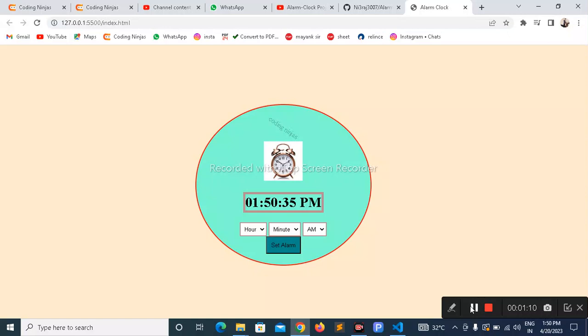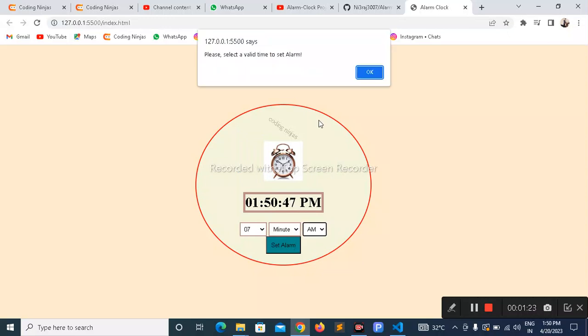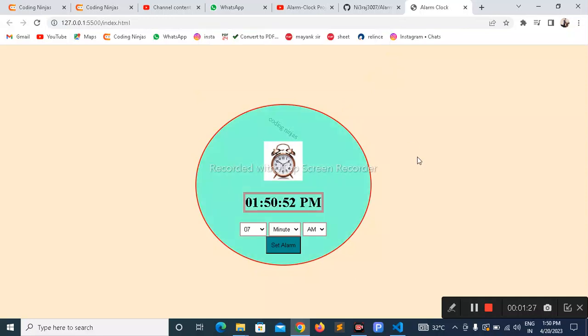For example, we can set hour like 7 and minutes not set, and set AM/PM and click on set alarm. This is the alert message, and we are not able to set the alarm.